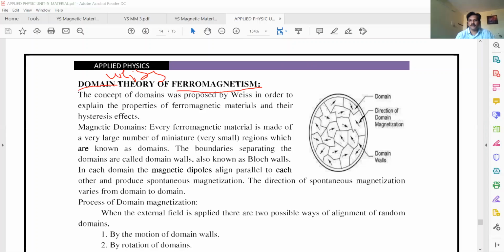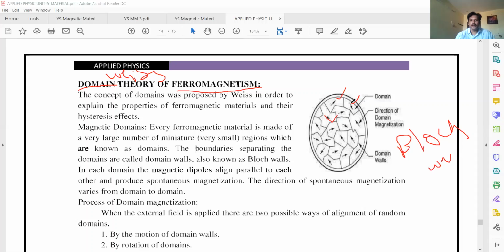See this one, this is the material. And this material consists of domains. This is domain 1, domain 2, domain 3. So many domains. And these are called domain walls. The other name is Bloch walls. Here it is showing one, but it is not one. There are many.